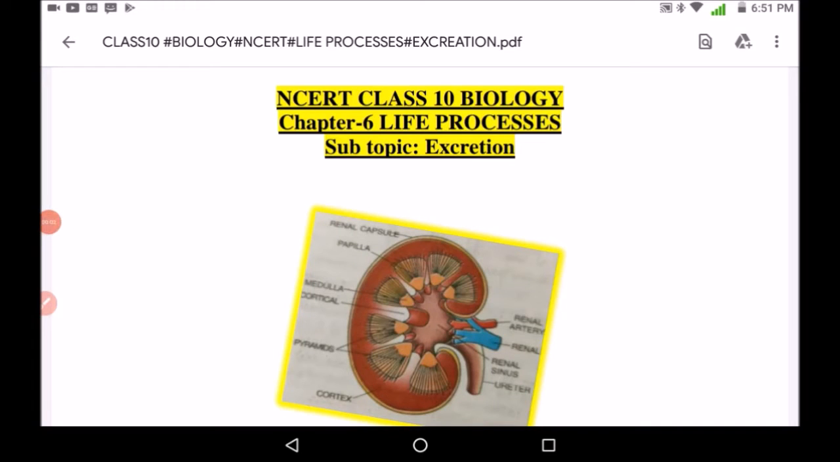Hello friends, today we will discuss chapter 6 of class 10th biology, that is life process. This life process chapter has been divided into many subtopics like respiration, nutrition, excretion and transportation. So in this video we will study the excretion portion of this life process.